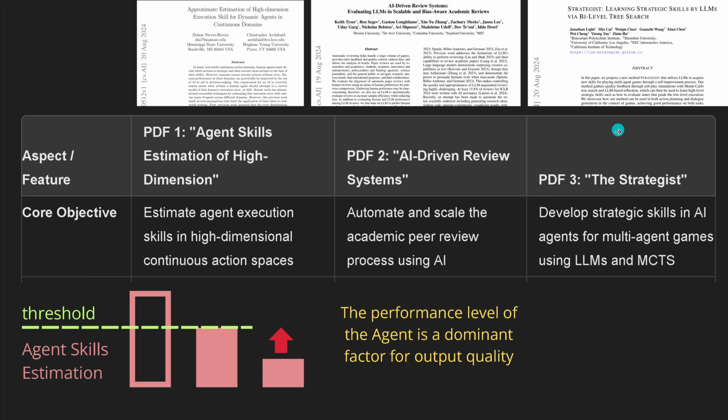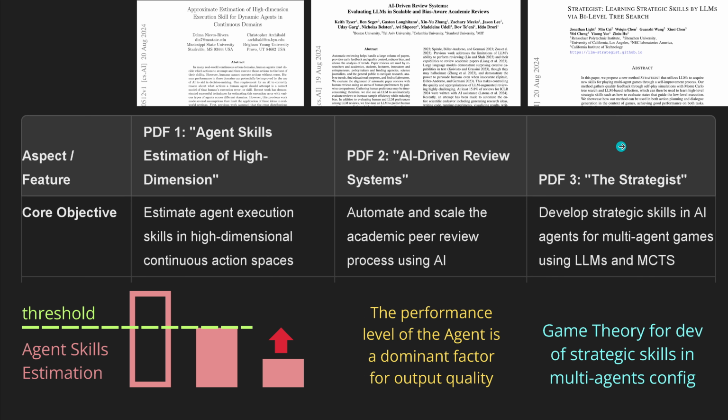And then, what a coincidence, we have the third PDF paper here, The Strategist by California Institute of Technology. Here it is about developing strategic skills in AI agents for multi-agent configurations, like a multi-agent game environment.